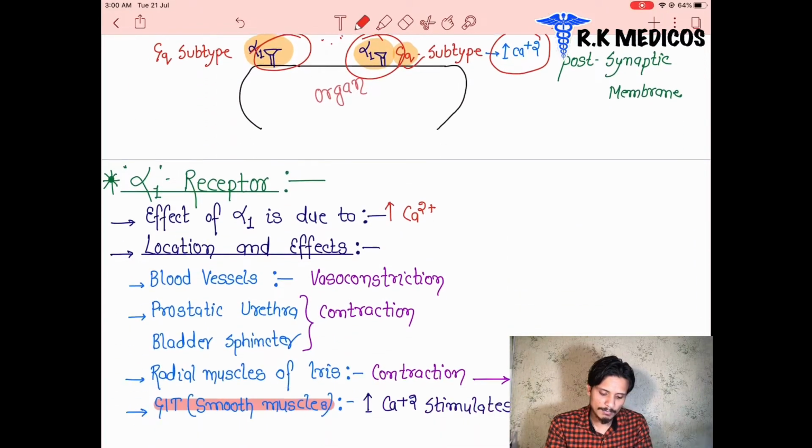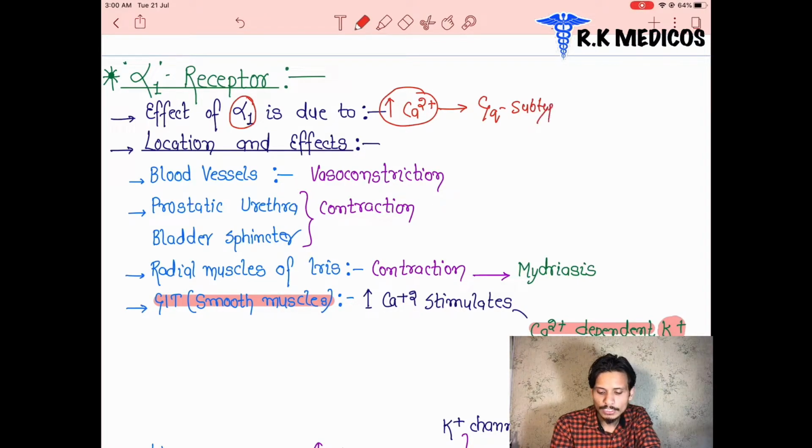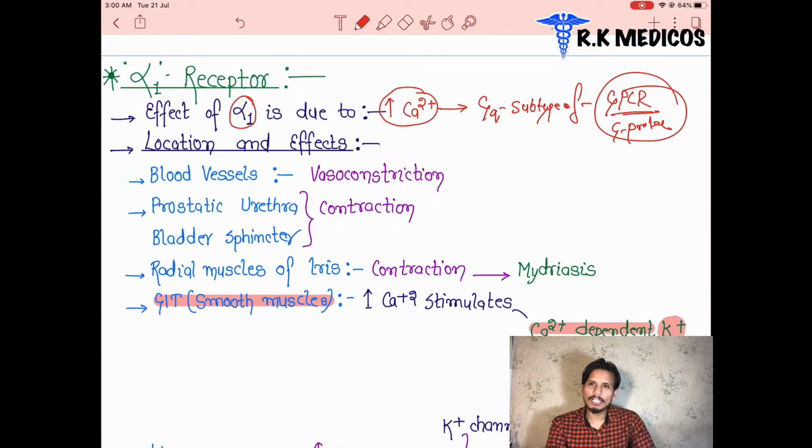So the alpha 1 receptor's effect is due to calcium, because the calcium is produced by the Gq subtype of G protein. GPCR is also called a G protein coupled receptor. So this is about the action, how they are going to act. This is from the physiology part.